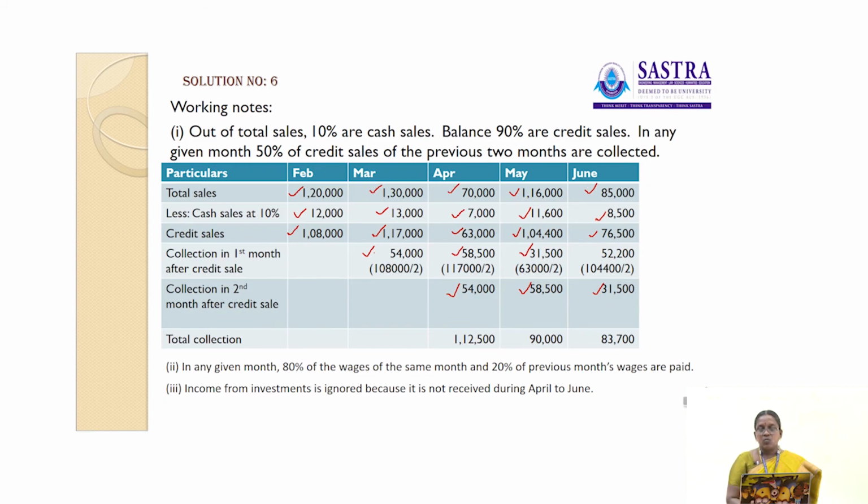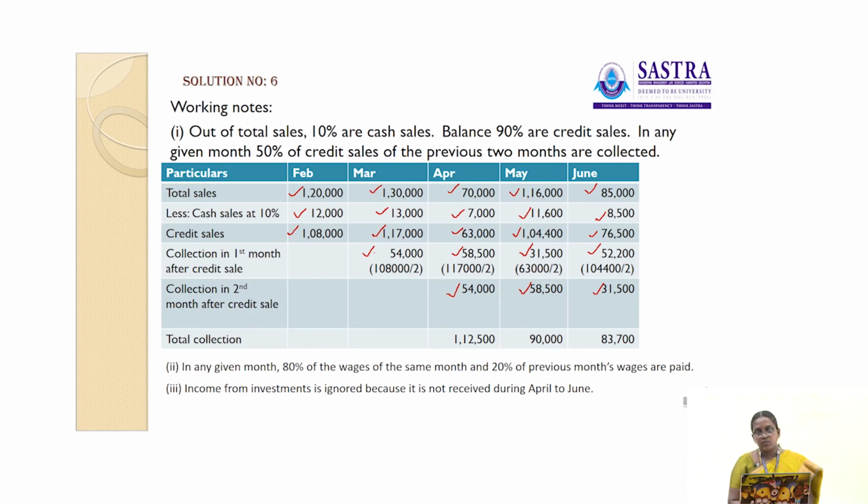Then the next one is 1,04,400. In the month of May, credit sales is 1,04,400. So 50% of 1,04,400, which is collected in the month of June, is 52,200.